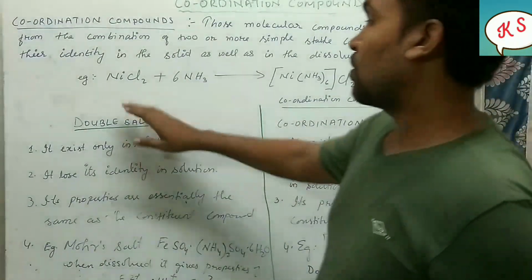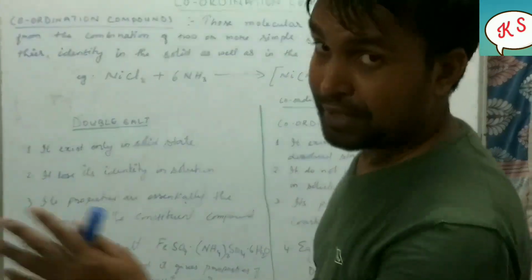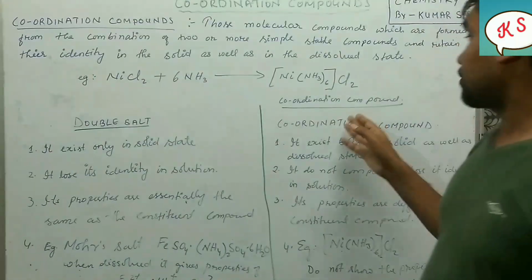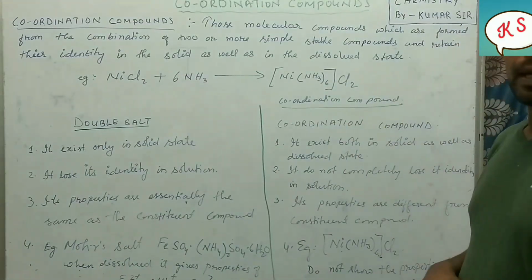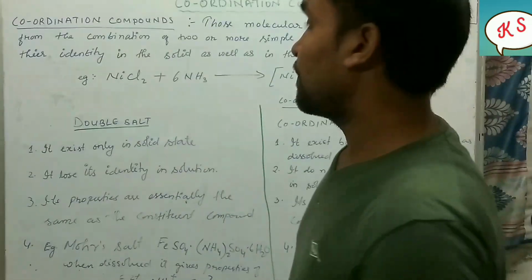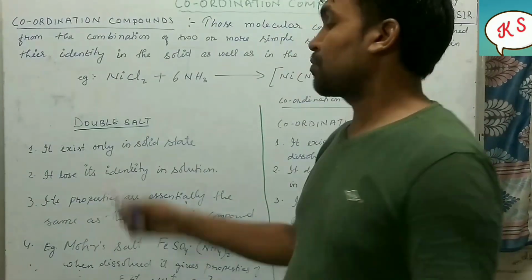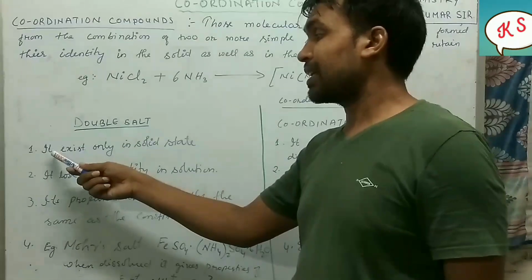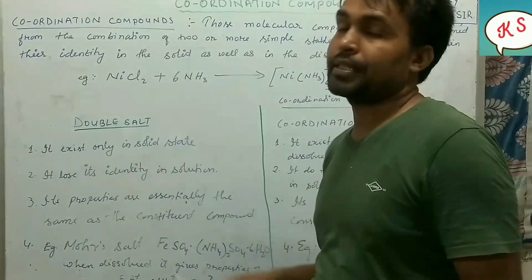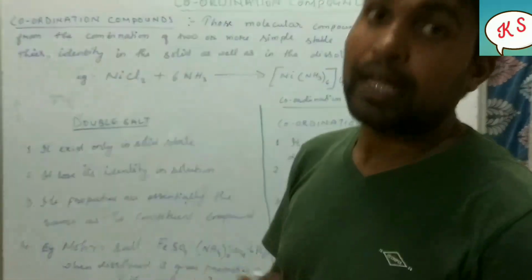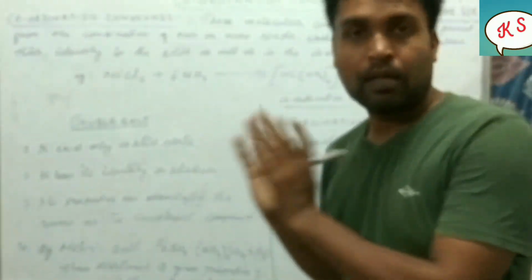On the left side, as you can see, we have written double salt, and on the right hand side we have written coordination compound. So for double salt, what is the first property? It exists only in the solid state. It means a double salt will exist only in the solid form.